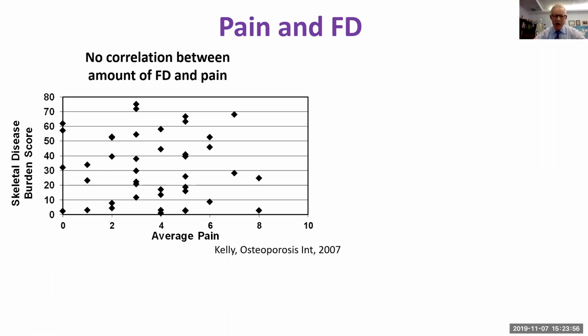It was somewhat surprising to us when we did this. And you can see from this graph that there's really no correlation whatsoever between the amount of fibrous dysplasia that patients have and the average pain that they have. So, for example, here are some patients with really severe pain and hardly any fibrous dysplasia. Then at the same time, there are patients with a lot of fibrous dysplasia and very little pain. So there's something going on with the pain that we really don't have a handle on.